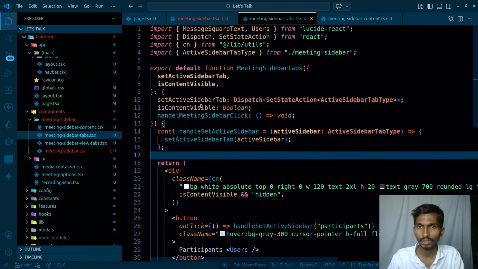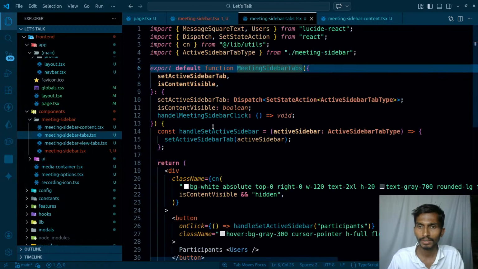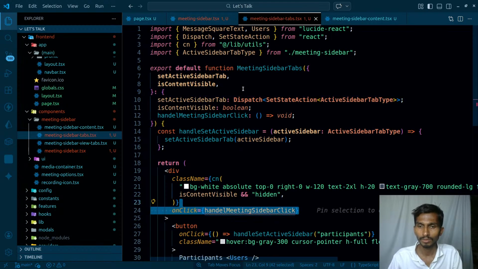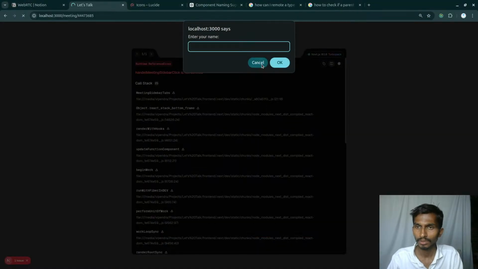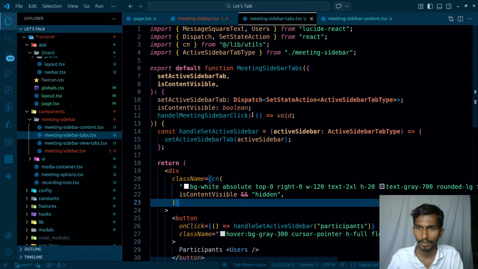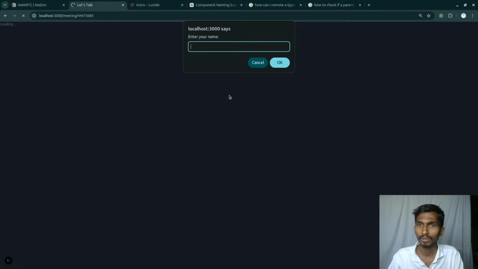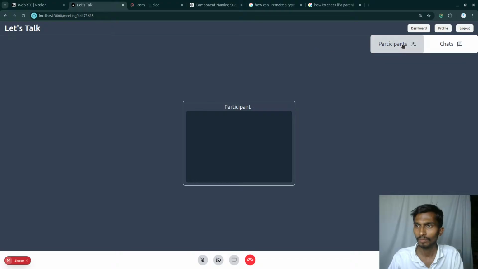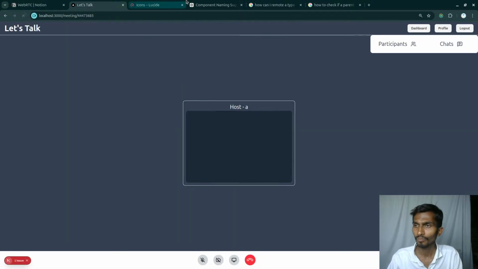Apart from this particular thing, what else over here? What is the problem? Have I deleted something? Handle meeting sidebar clicks. Okay, let's simply get rid of this. Okay, just a minute. This type that I have over here, let's simply get rid of this type as well. And let's simply restart this. That is still not visible.